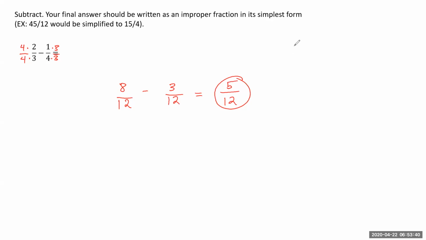Okay, so those should have been pretty easy. That's just review, like I said, from middle school, no problem there. But all those concepts, like finding the least common denominator, multiplying straight across, those are all going to help us when we get to these rational expressions. So let's go ahead and look at this first problem here. This first problem, it says multiply and simplify. So the rules for multiplication of rational expressions are the same rules that we had for multiplying regular fractions. So we multiply straight across. So 2x times x would give us 2x squared.